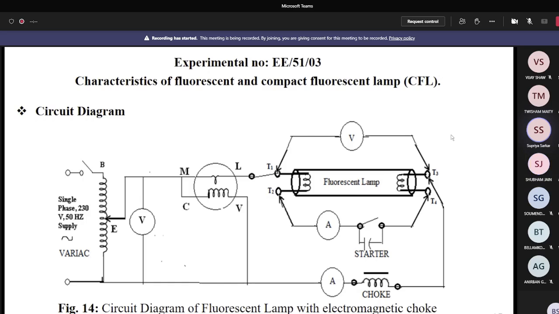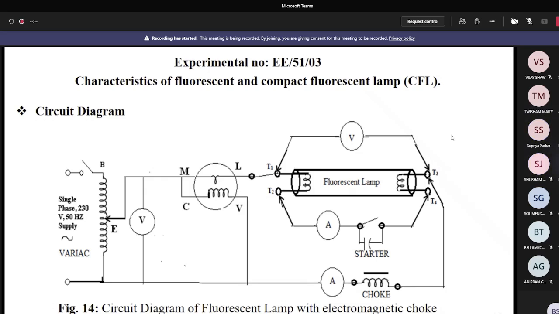Torque is produced. So when the current is increasing, the torque is also increasing, so due to the torque, the pointer will be deflected more. Is it okay or not? Yes, sir. So from this aspect, basically the multiplying factor is coming into the picture. Do you understand? Yes, sir.